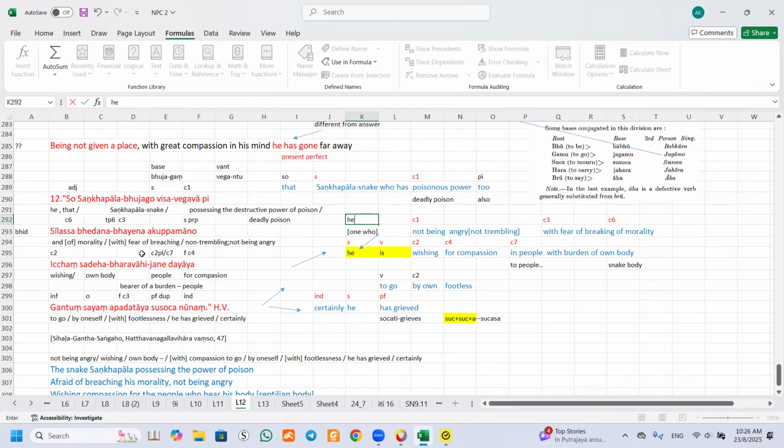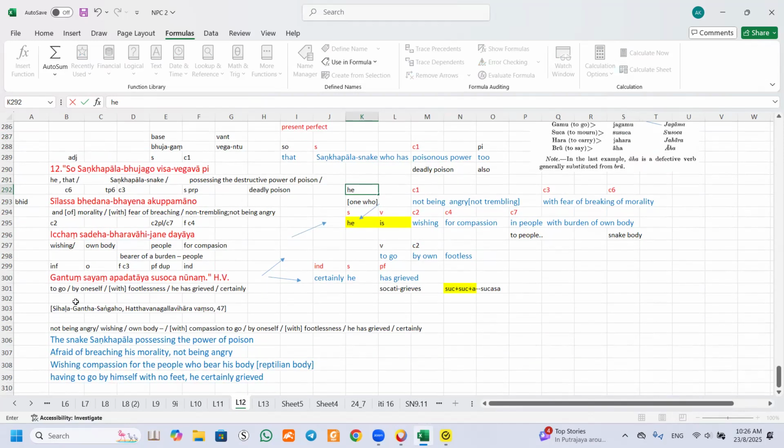All right. So the next line, you see here, this one, gantum, to go. Okay, this is sayang. This is a verb. This is an object. Go. So go own. Here is go own. Can you see the pada? Pada means footless. So here it is with footless.